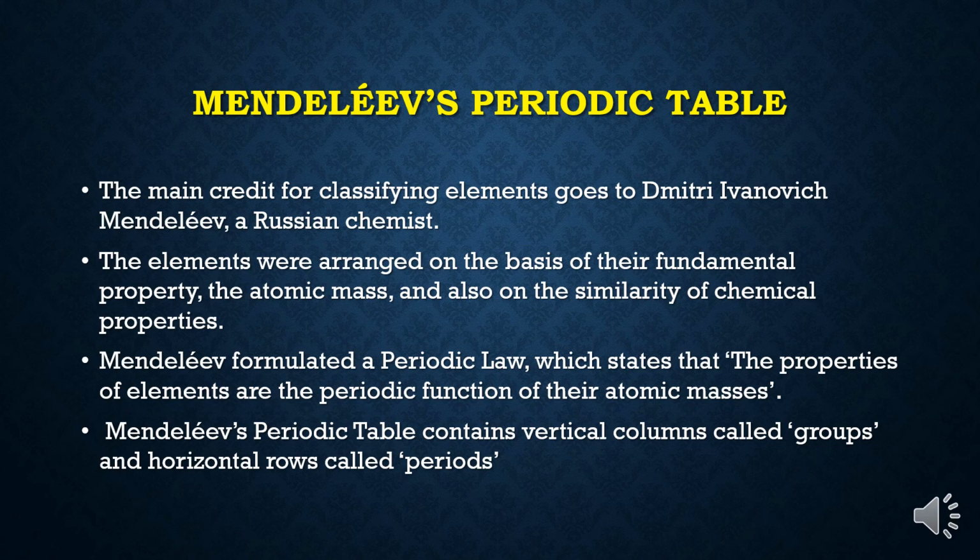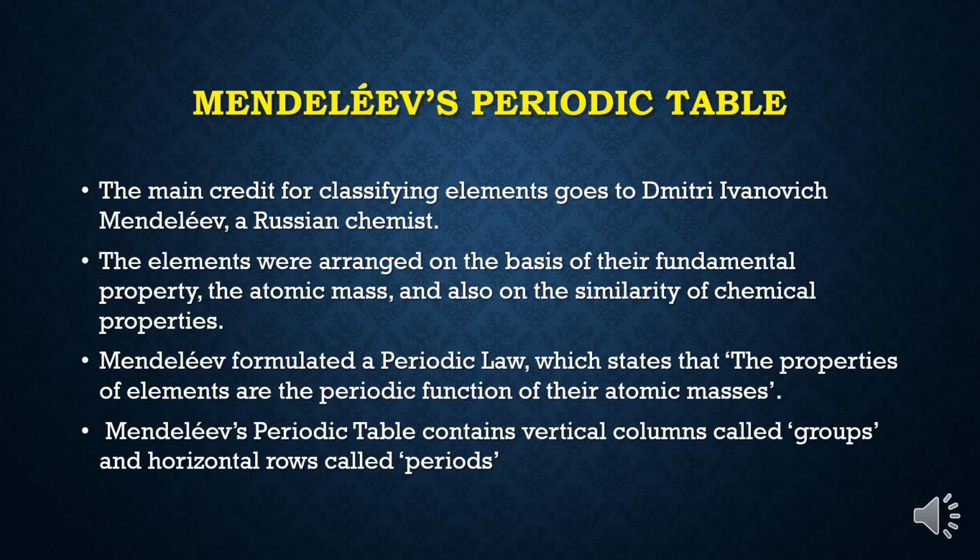And children, Mendeleev was the Russian chemist who made an attempt to classify the elements. He is considered as one of the most important contributors to the early development of the periodic table of elements, wherein the elements are arranged on the basis of their fundamental property plus on the basis of their chemical properties.